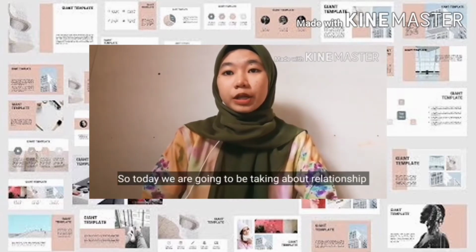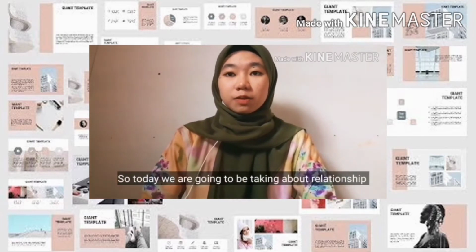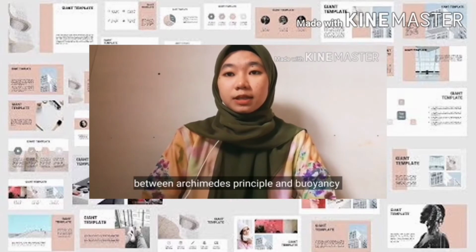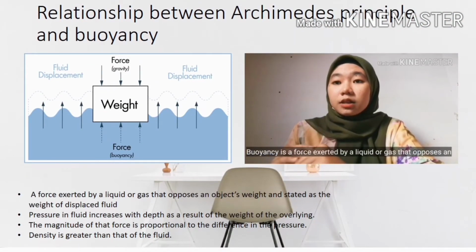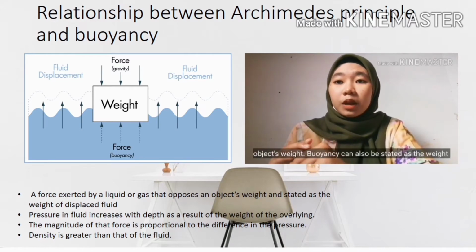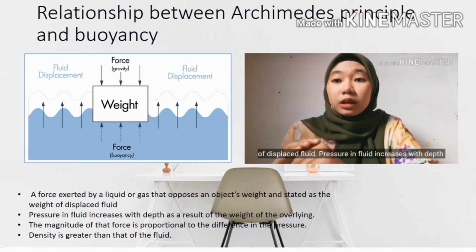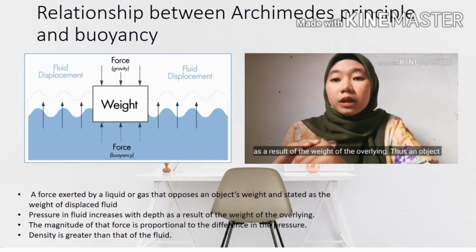So today we are going to be talking about the relationship between Archimedes' principle and buoyancy. Buoyancy is a force exerted by a liquid or gas that opposes an object's weight. Buoyancy can also be stated as the weight of displaced fluid. Pressure in a fluid increases with depth as a result of the weight of the overlying fluid.